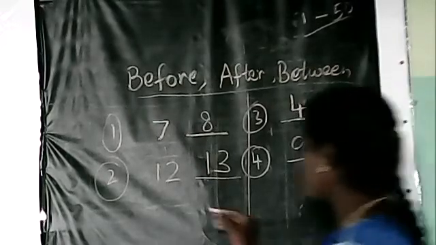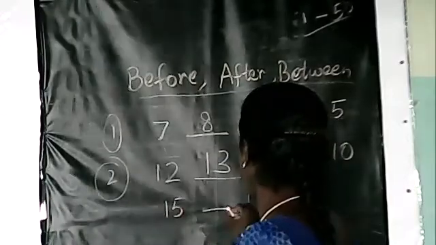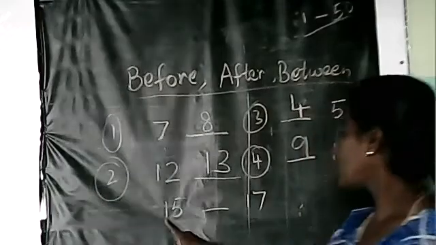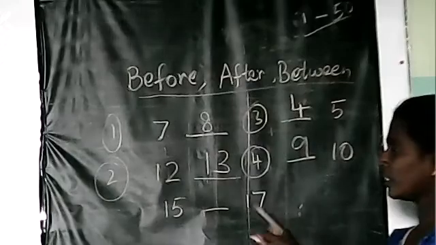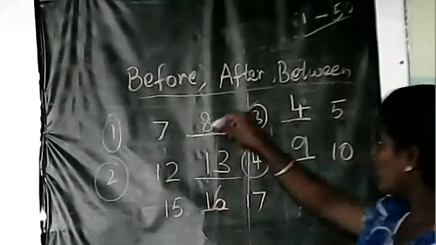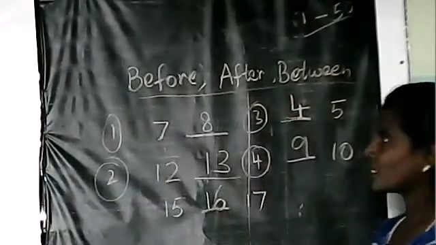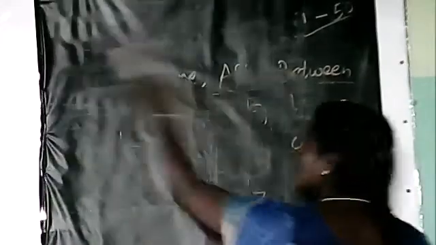Then between numbers is easy, that is 15 dash 17. After 15 there is a dash, and after that there is 17. So what comes after 15? 1 6 16. So before number, after number and between numbers, you have to be thorough. If I give you any numbers, you should write it.